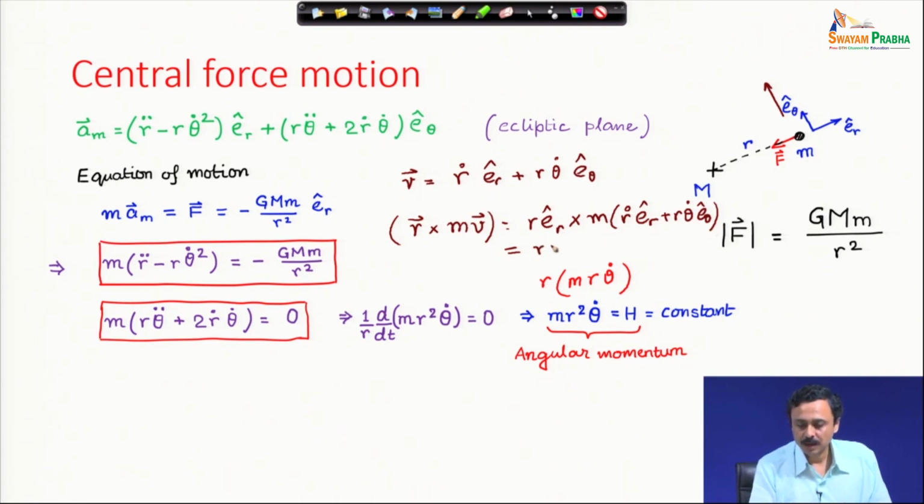Then this becomes r m r theta dot e_z cap. Therefore, this is m r square theta dot, which we have.